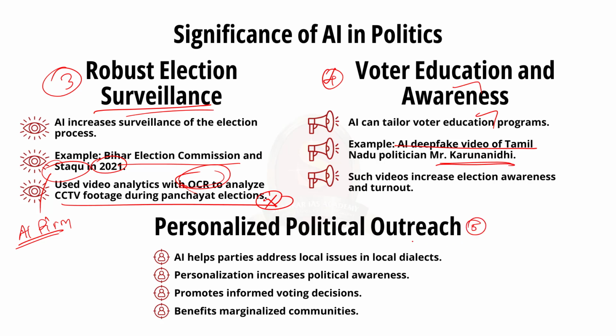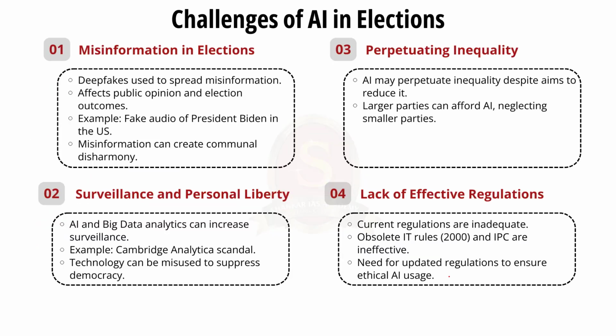Finally, with AI, the parties can increase the outreach on local issues to individual voters using their local dialects. This personalization can increase political awareness and promote more informed voting decisions, ultimately benefiting the marginalized communities. So with this, we have completed the first part of the body. In the second part, we shall see the challenges in using AI in elections.